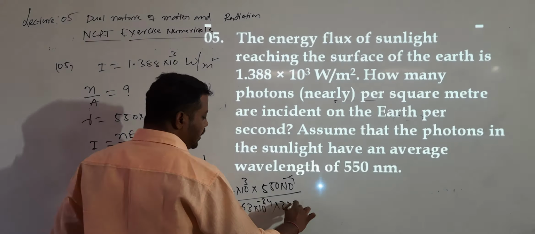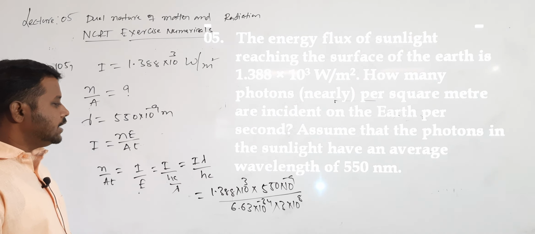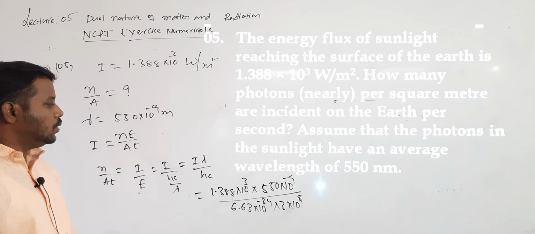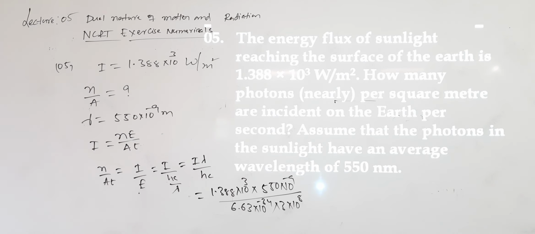Now you simplify this. Simplification should be done. So 6.63 will go nearly 9 times, and 9 will go 3 times. So 1.3 into nearly 3.